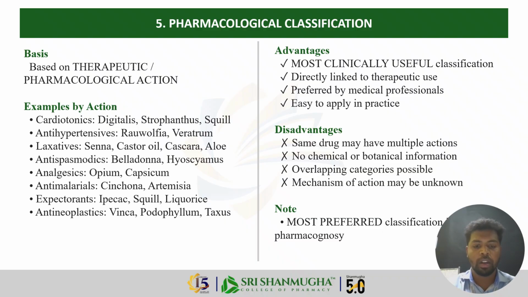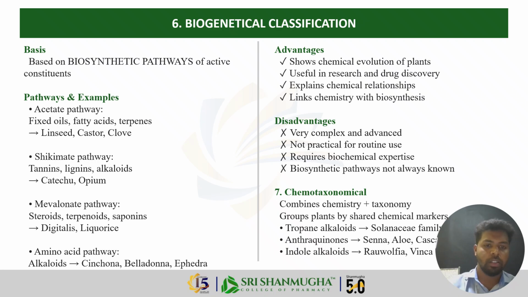So you can't classify it under one therapeutic action, so it is very difficult. Squill is both a cardiotonic and an expectorant. So overlap between the categories is a real problem here. But still, pharmacological combined with chemical classification is the gold standard in modern pharmacognosy.